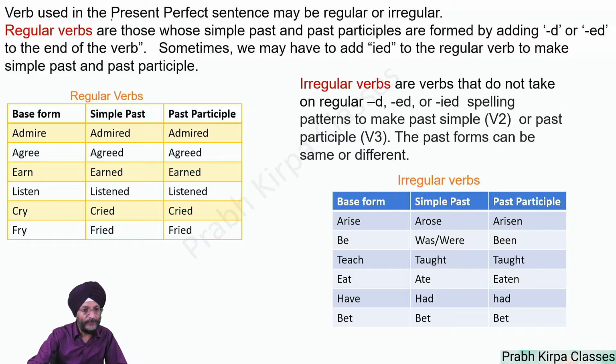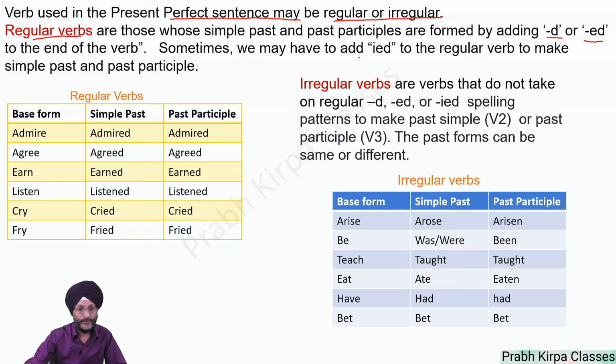Now, verbs used in the present perfect sentence may be regular or irregular. What is an irregular verb or regular verb? First, regular verbs. Regular verbs are those verbs whose simple past and past participles are formed by adding d or ed to the end of the verb.